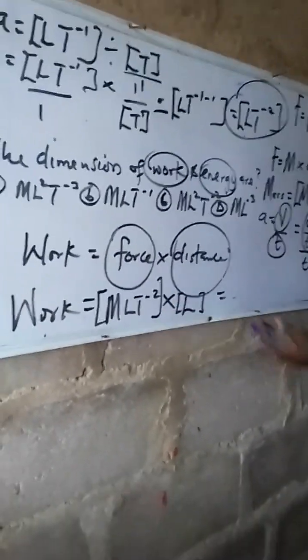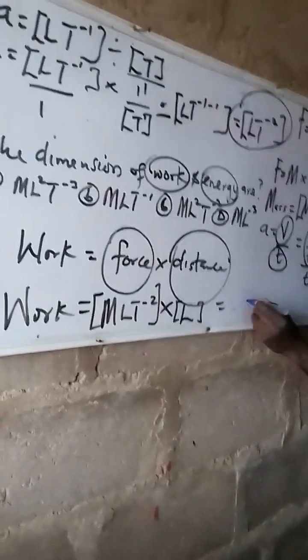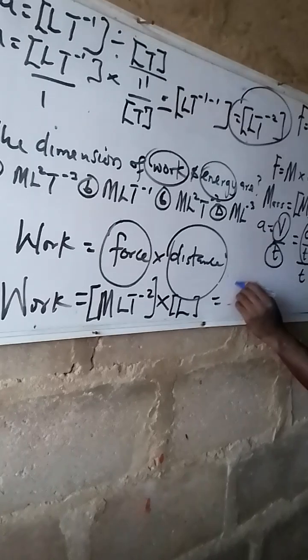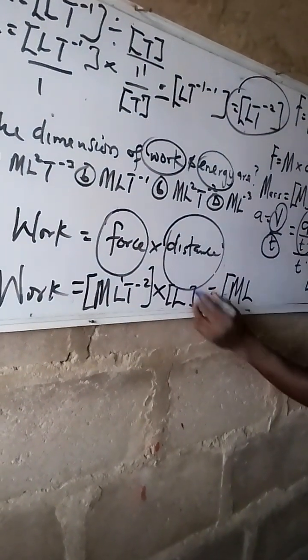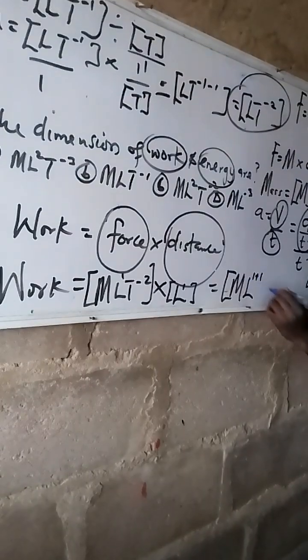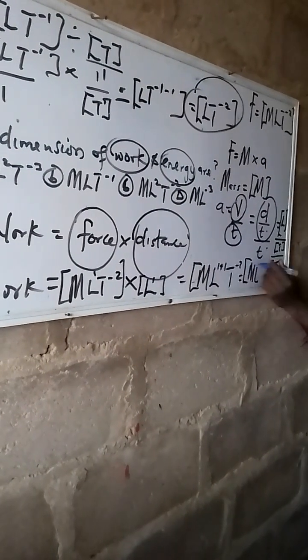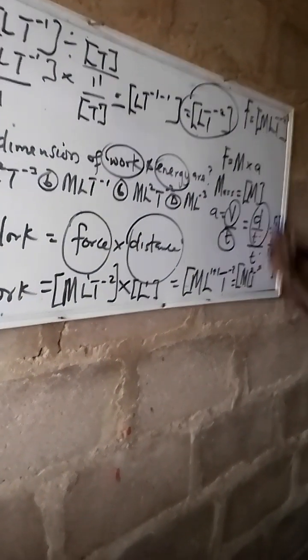What would that be? By the law of indices, we are having the same base here, pick one, and then you add their powers, based on this multiplication. This will now be M L, this is 1, this is also 1. 1 plus 1, T, we have T here, per 2. So it will now be M L 2, then what follows? Per 2. Are we together?